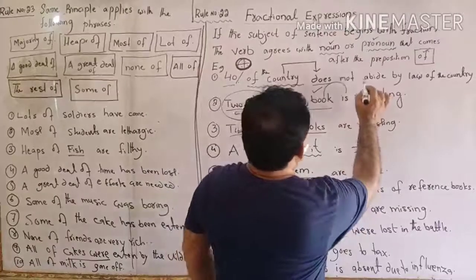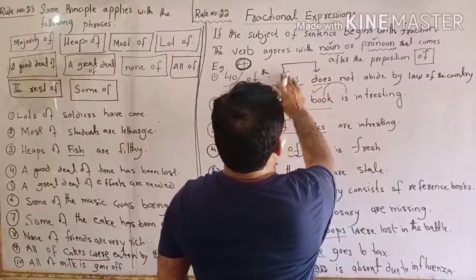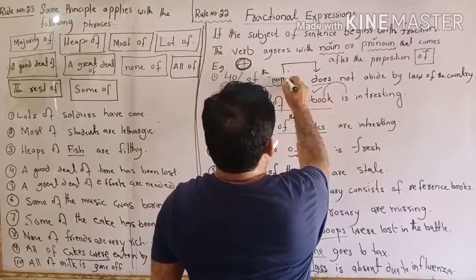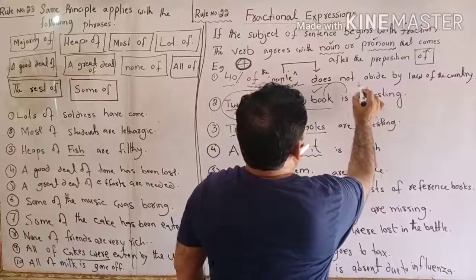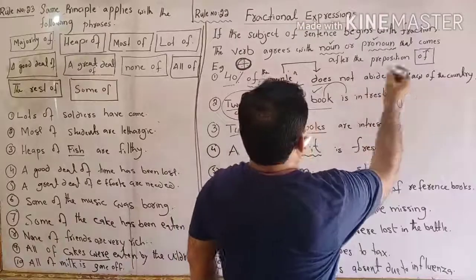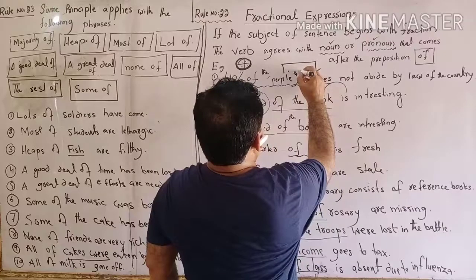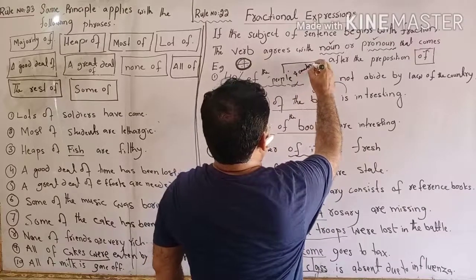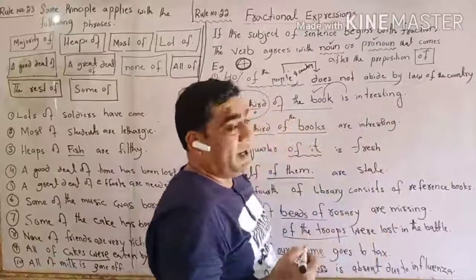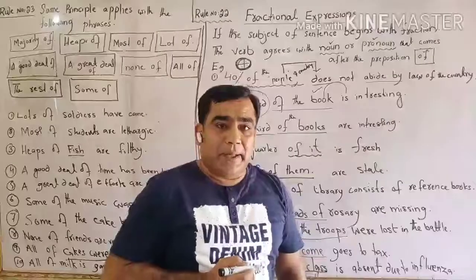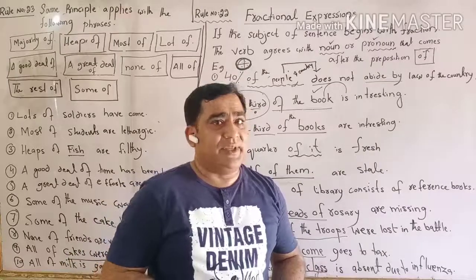What is that? 40% of the people of the country. See, 40% of the people of the country do not abide by the law of the country. To abide by means to follow, to act upon any rule of any state or country.